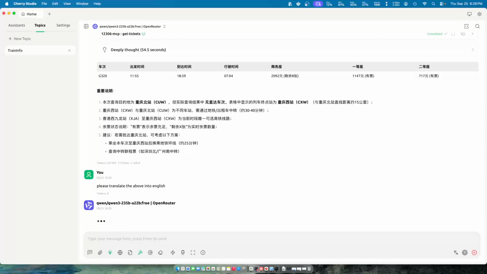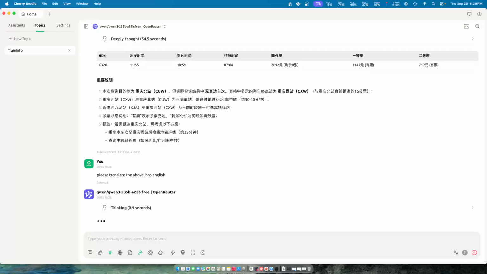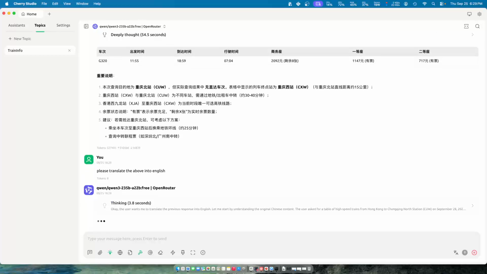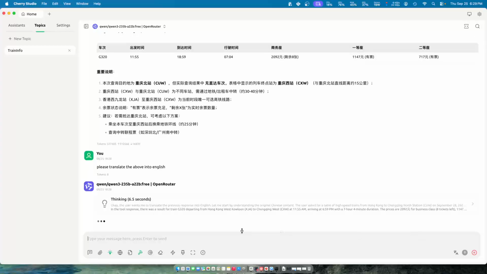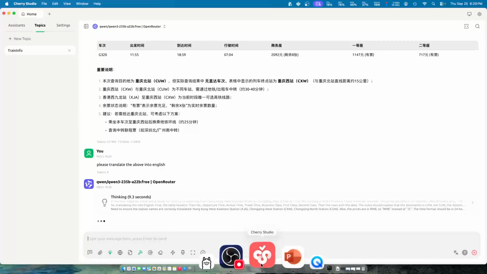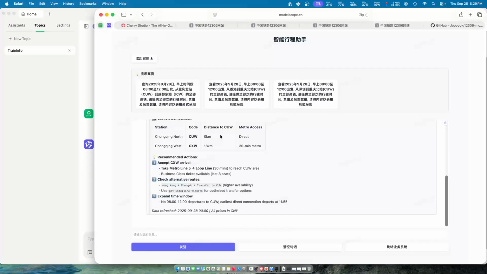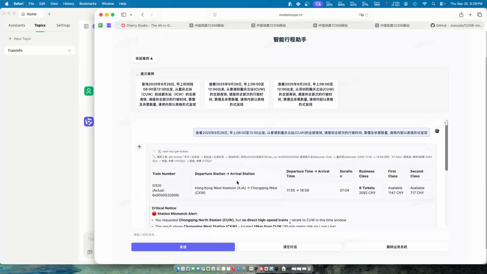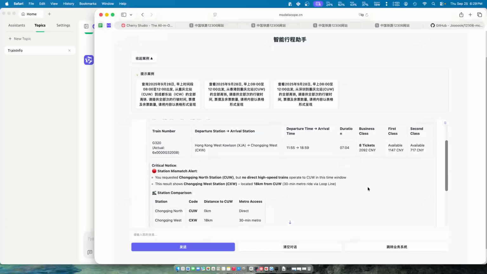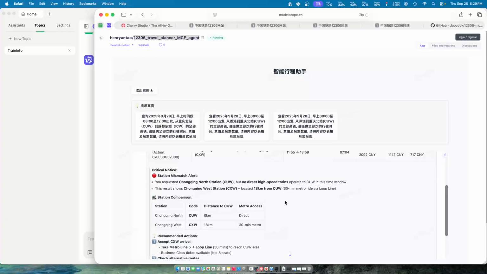Okay, so give it some time, and it will translate it back into English, or if you have your own preferred language, then just ask it to do it for you. It's pretty friendly and pretty helpful as well. So without waiting for it, I come back to here. Okay, pretty good, because it can also tell me the same thing and it has about 8 tickets left. And I think this one they answer me in English, pretty good. Okay, and also highlighted there's no direct train to the Chengdu Bay.